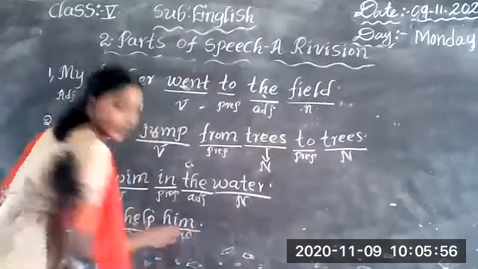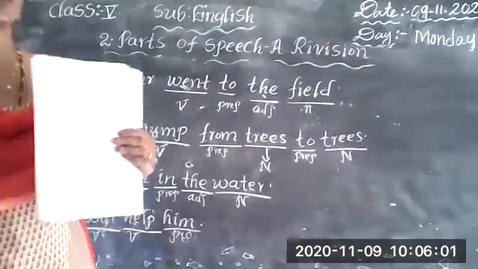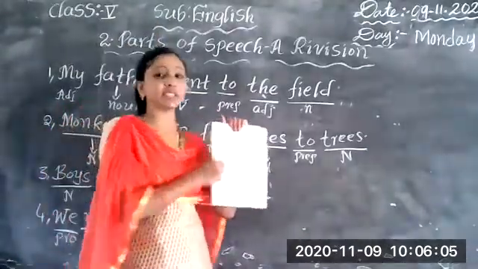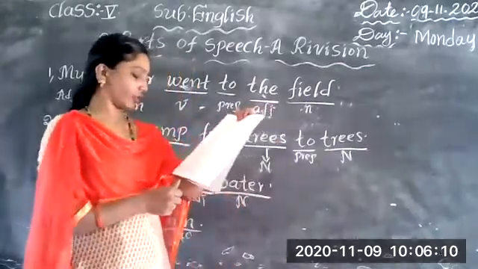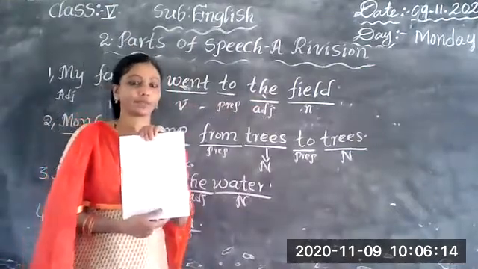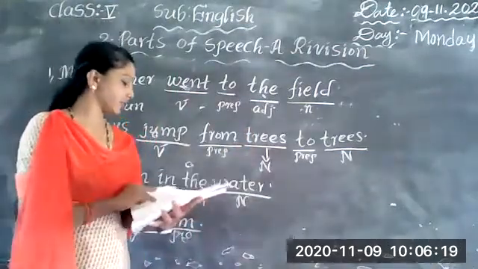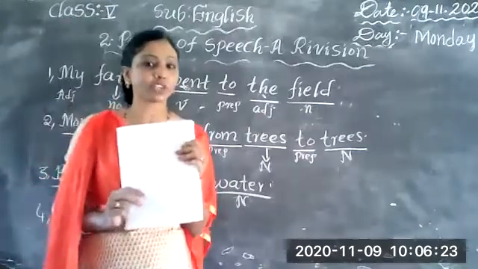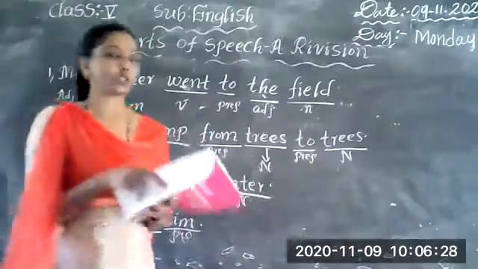Okay? So, students, the remaining sentences you have to write as homework. You have to write the parts of speech of these sentences. Page number 9 is homework for you. You should try to write the answers. Write and send it to me. Page number 9, sentences 5 to 15 are your homework. You have to write the parts of speech of each word in the sentence. I hope you understand today's session. Thank you.